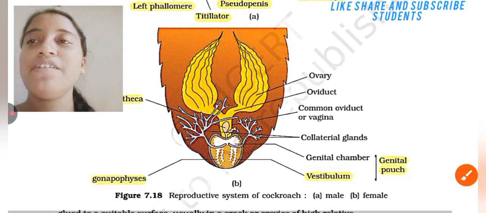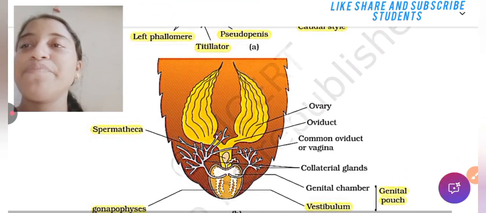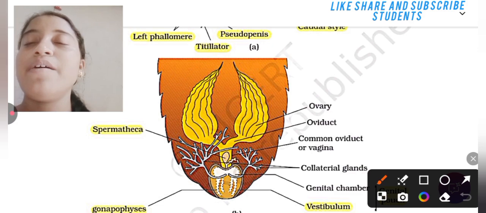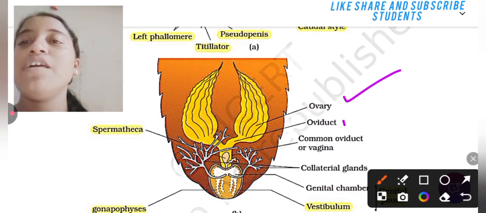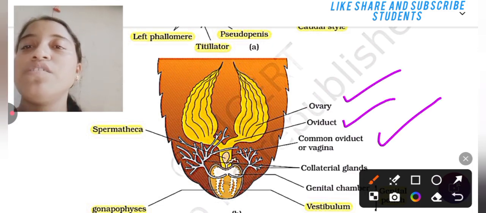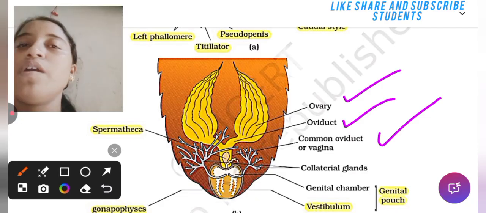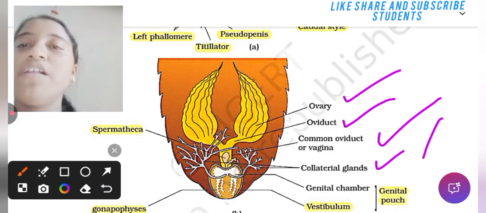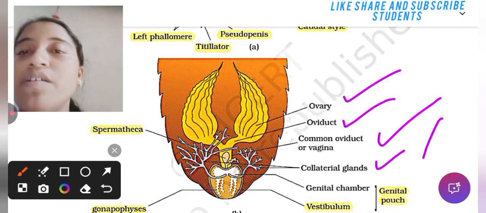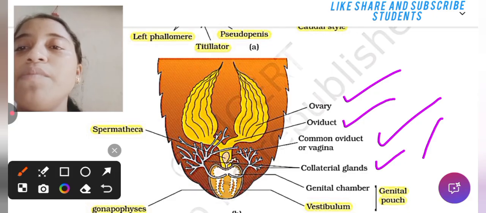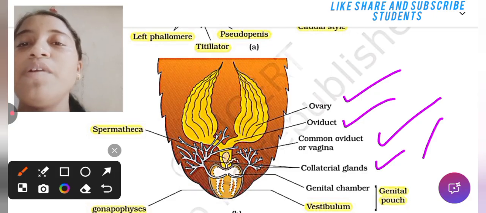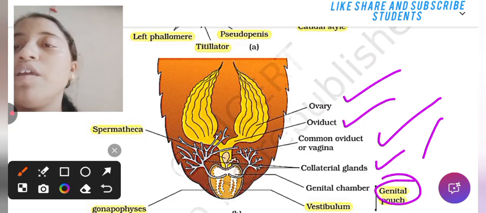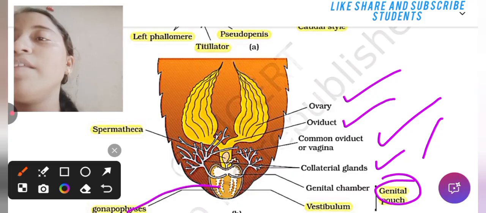Let's see the reproductive diagram of female cockroach, that is ovary, oviduct, common oviduct or vagina, then collateral gland, genital chamber and vestibulum. Genital chamber and vestibulum are known as genital pouch. Here the gonapophysis, spermatheca.